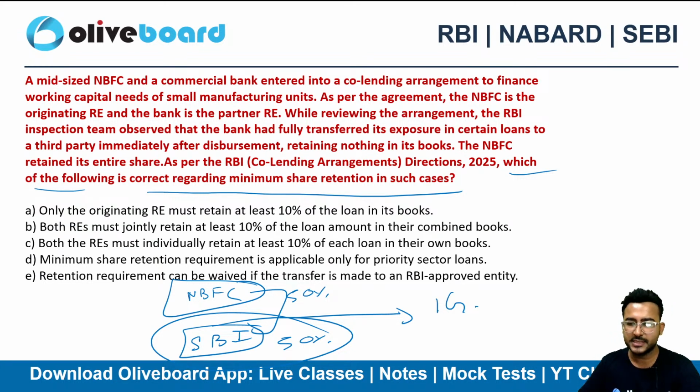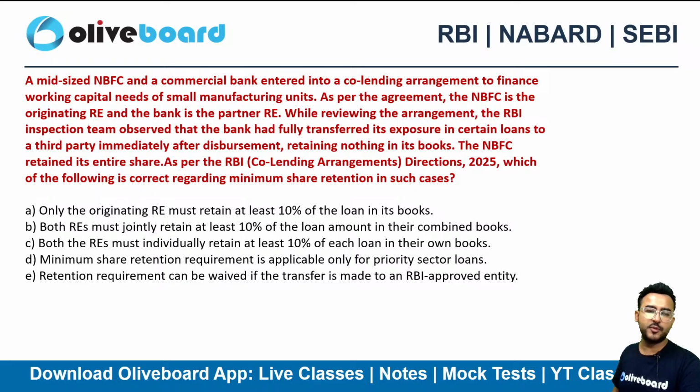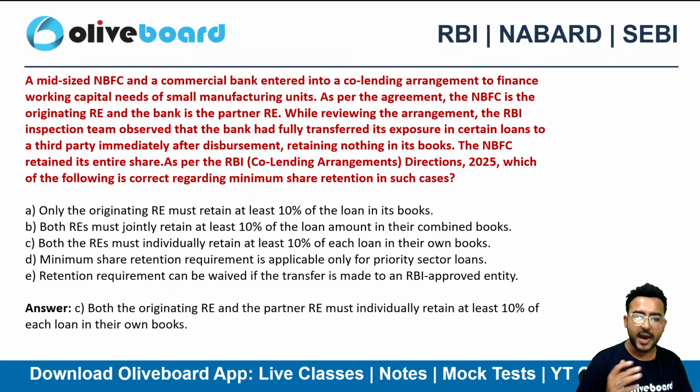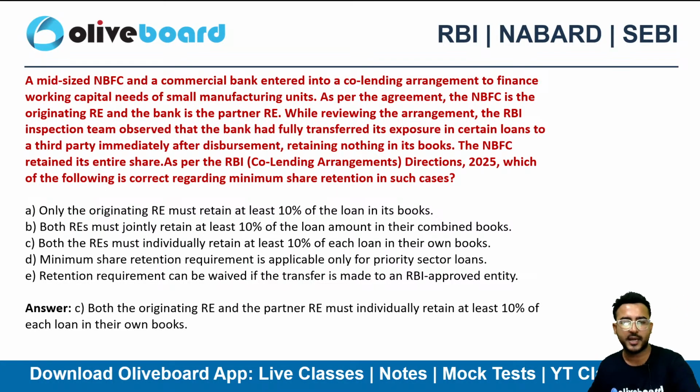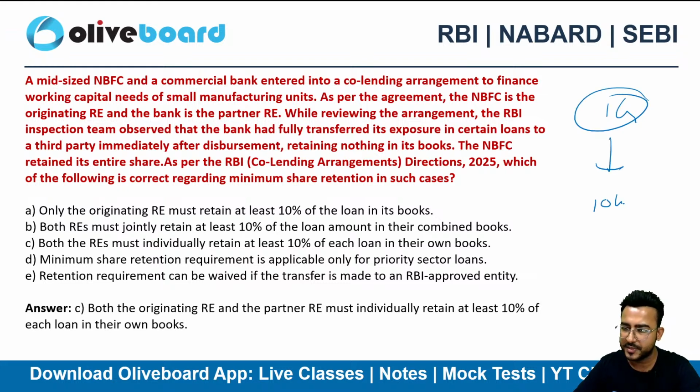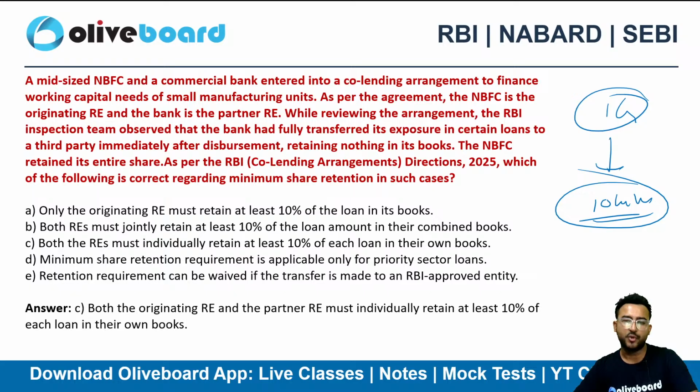And what should be the correct choice? The correct choice here will be option C. Both the REs, the originating RE as well as the partner RE, must be individually retaining a share of at least 10%, right? If the loan is of 1 crore, let's suppose, at least 10 lakh rupees should be the bare minimum that the regulated entities need to carry. Very, very important for your upcoming examination.